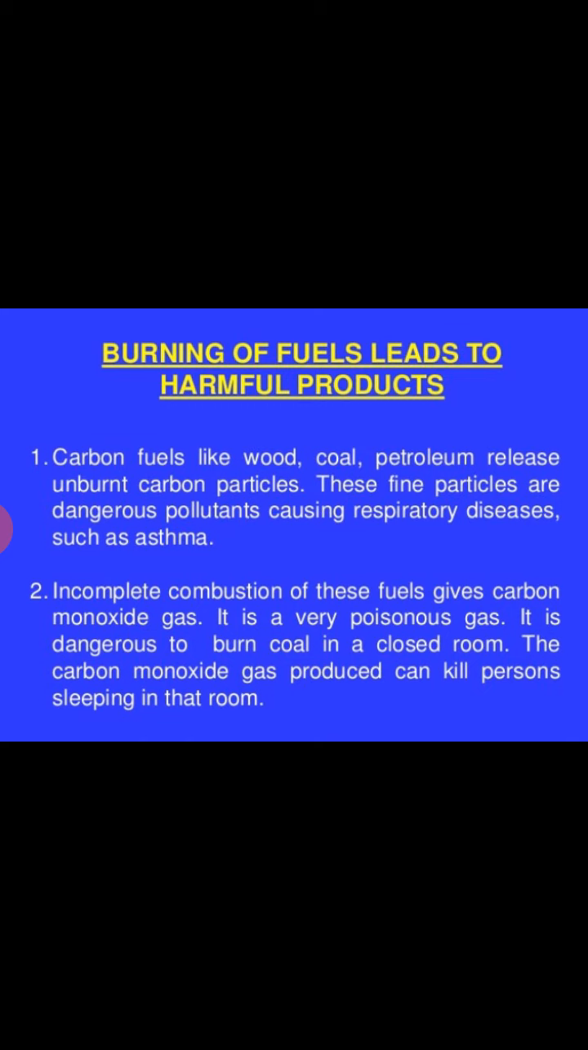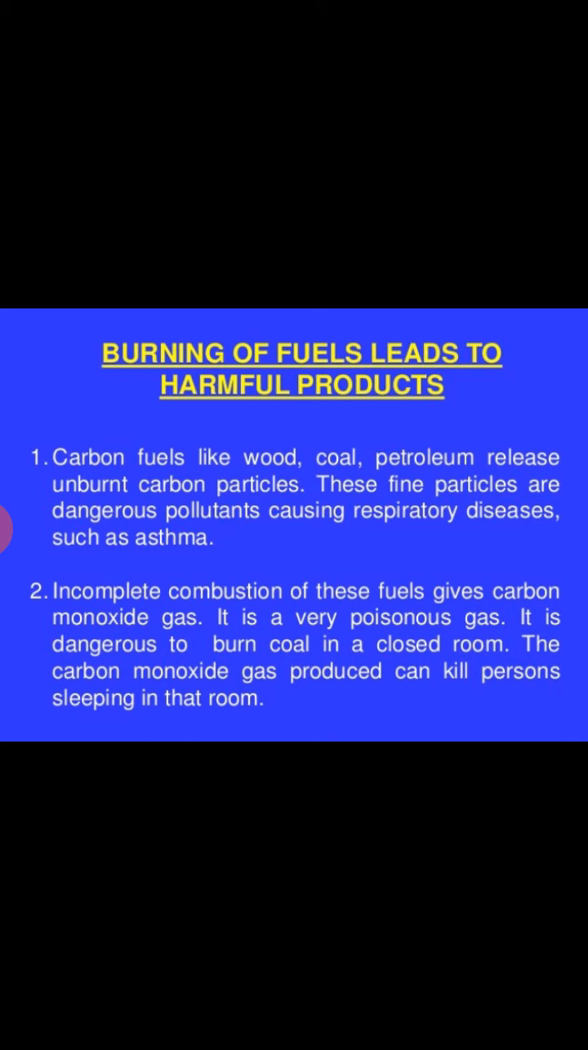When those unburned carbon particles enter our respiratory system, it affects our health and causes many diseases such as asthma. So the dangerous pollutant from carbon fuels is the unburned carbon particle. Those unburned carbon particles enter our respiratory system and cause many respiratory diseases such as asthma.